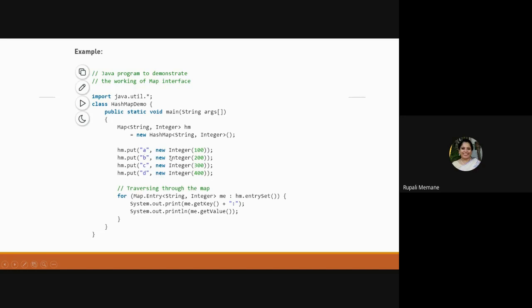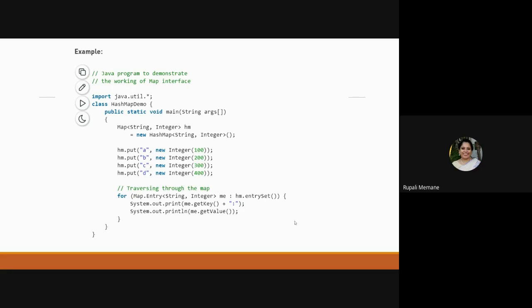So this is an association. A will always have the value 100, B 200, C and so on, because this is a single entry. A along with 100 becomes a single entry. So I've inserted 4 values, 4 entries. And now I am going to traverse through them.